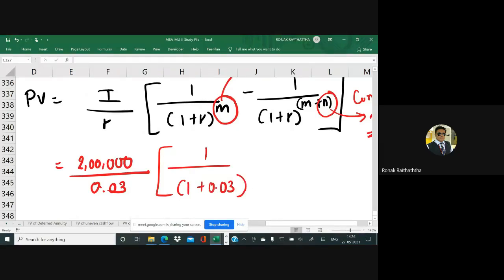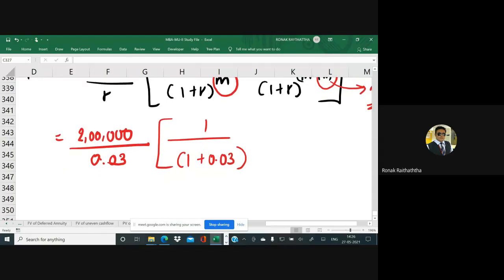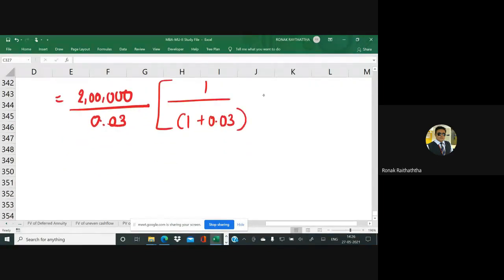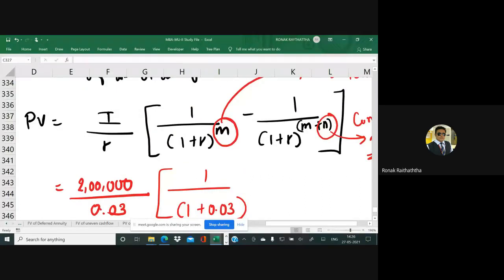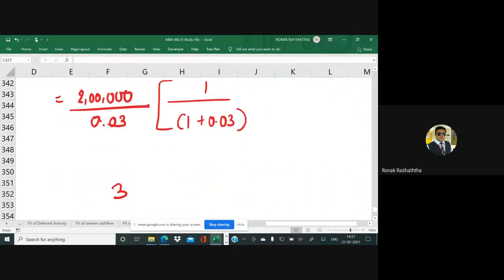There is M. M stands for the deferment period. How many years are there? Deferment of 3 years. From the beginning of the 4th year, he is anyway withdrawing it. So for 3 years there would be a delayed period. So 3 must be multiplied by the quarters in 1 year. So in total, there are 12 quarters for which he will just get the interest as it is.